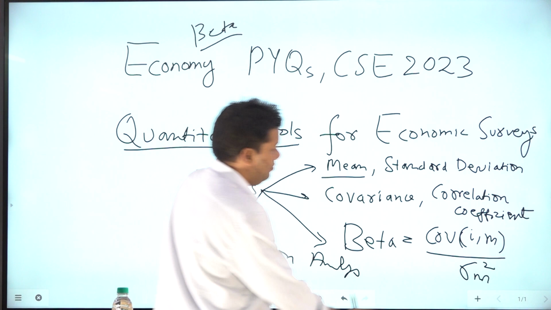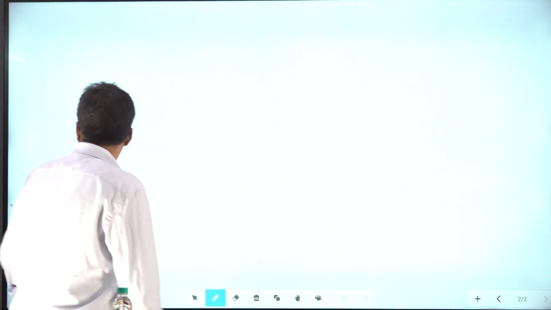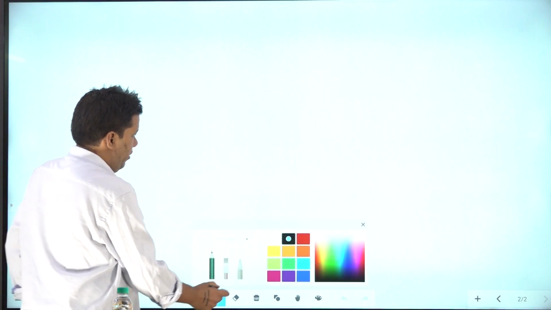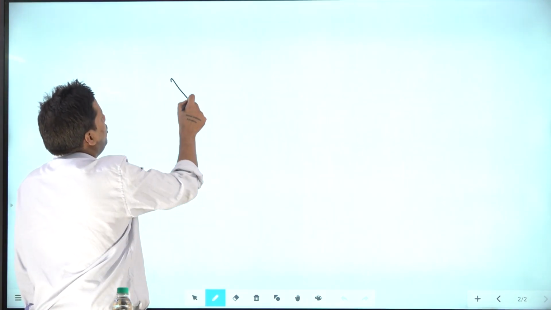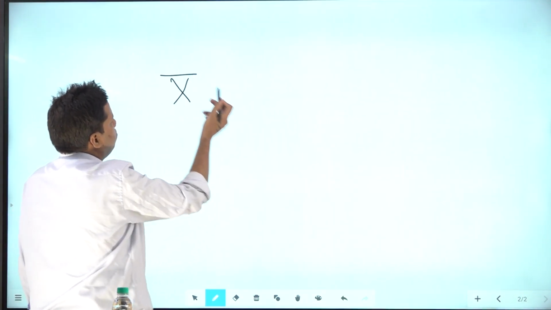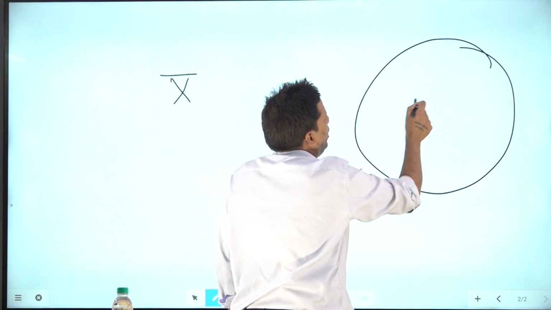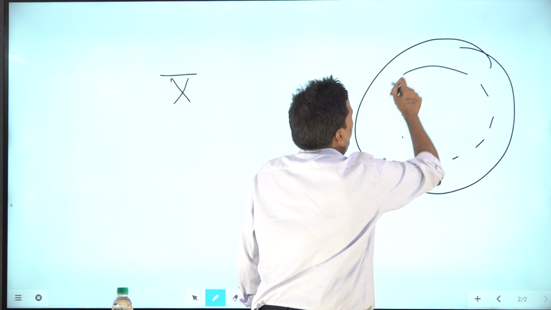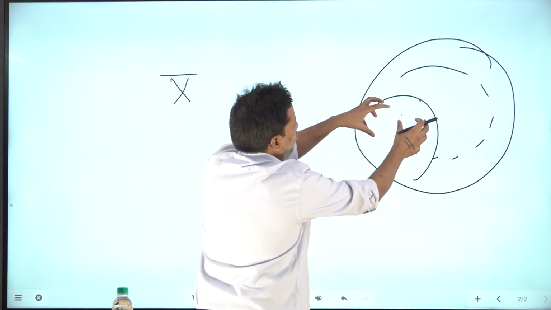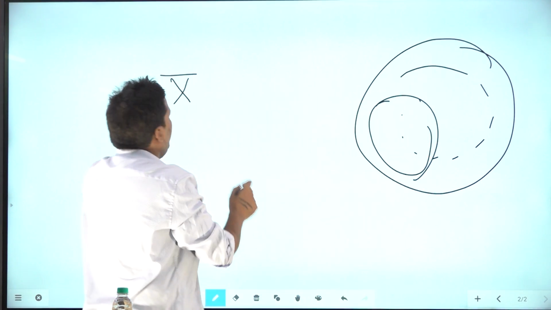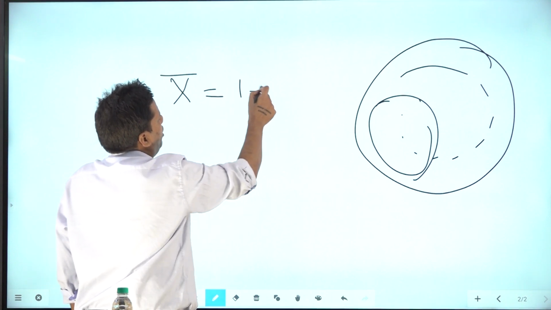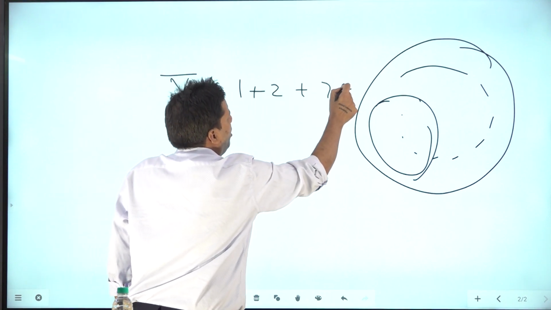We will start with mean. Mean is nothing but average. Let's say there is a population, a big population. I take one sample, and let's say the elements in this sample are 1, 2, 7, 9, something.